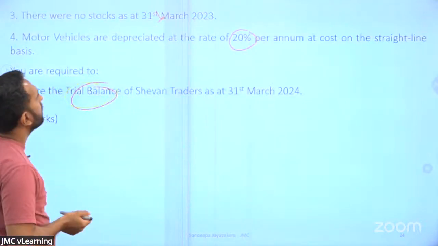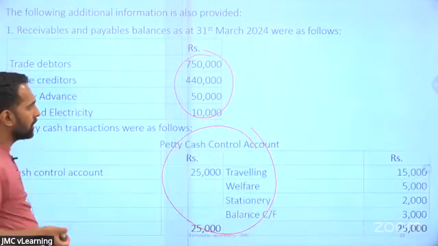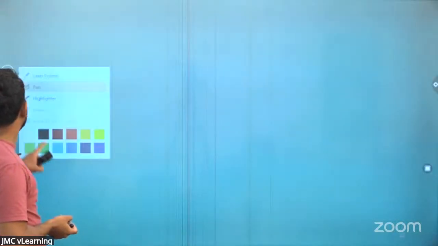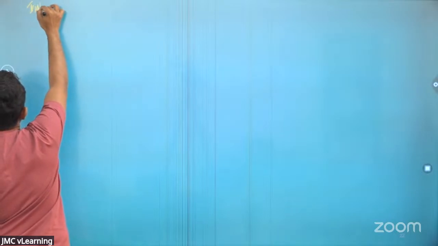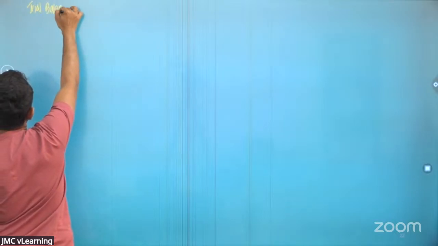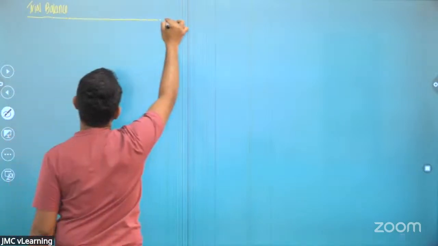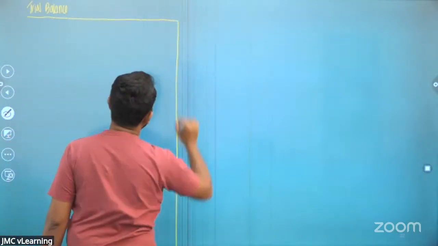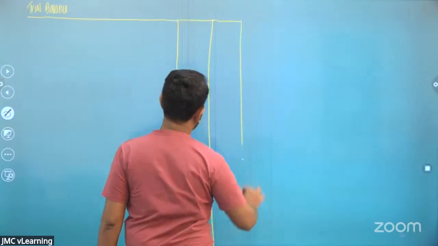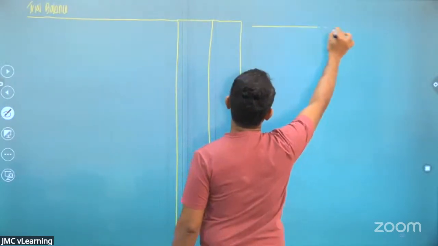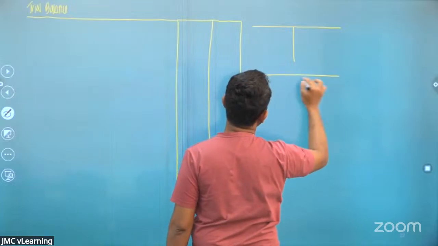Very easy question. Trial balance is one of the easiest questions. You all know that. Right, let's draft the statement. So you are supposed to prepare the trial balance, and you will need around 40 accounts.